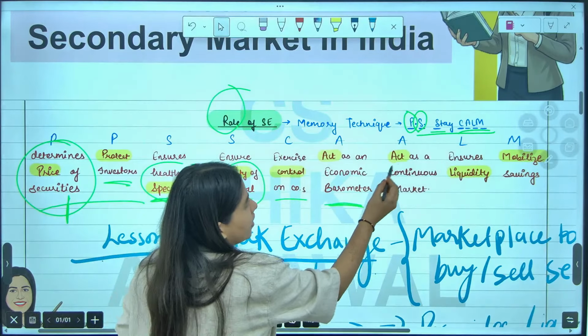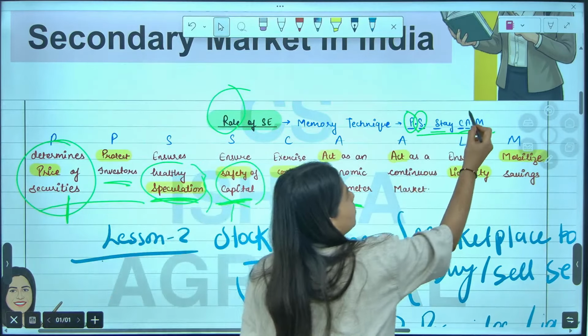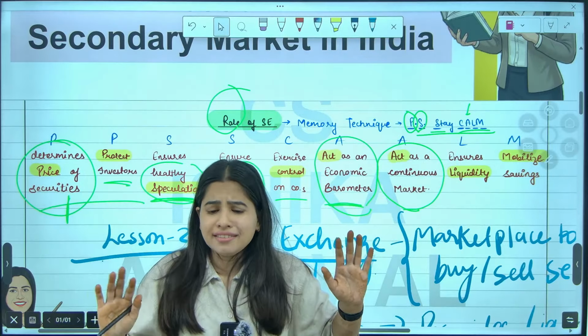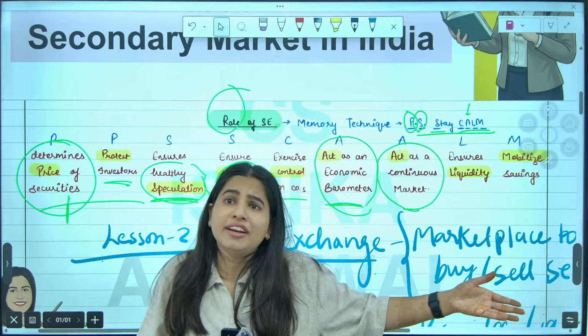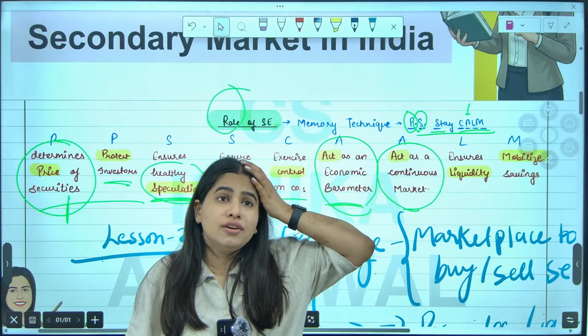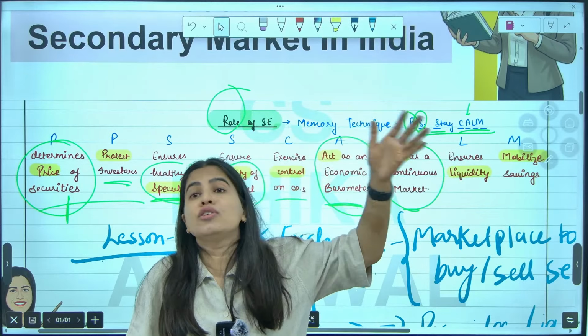Next is A, calm. A for act as an economic barometer and act as a continuous market. Continuous market means it opens every day. It is a continuous market which keeps on going. It will never close down. Any time when the market is open you can buy or you can sell.